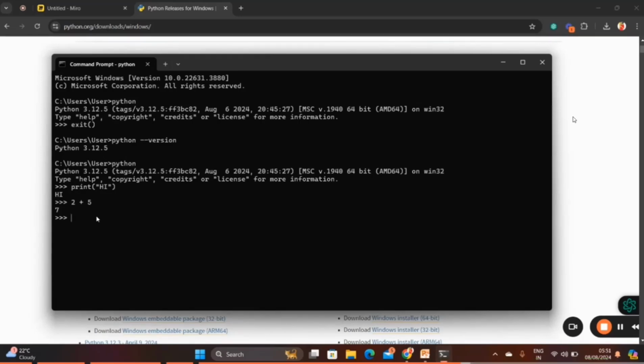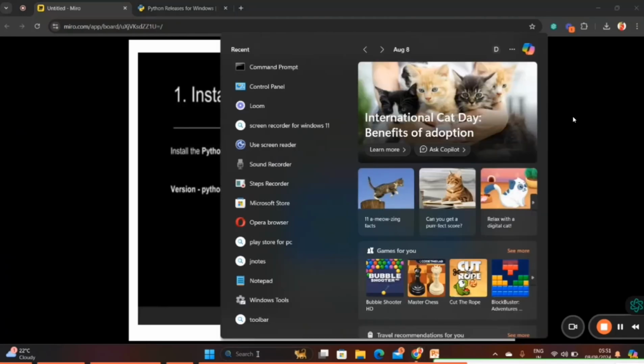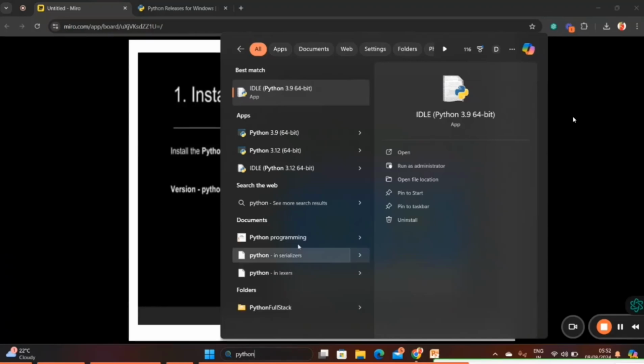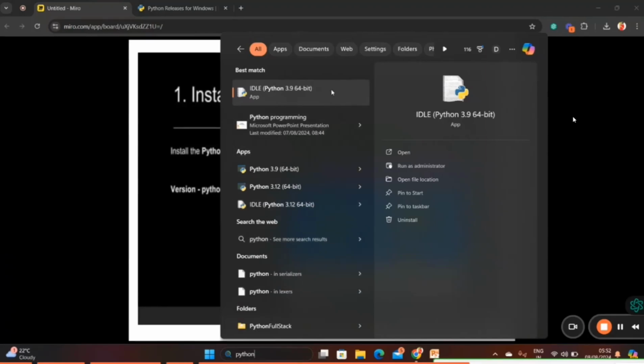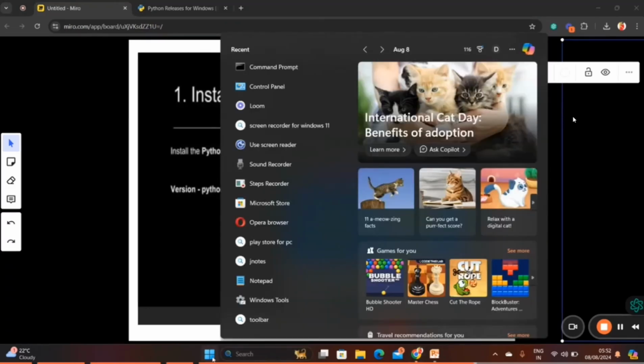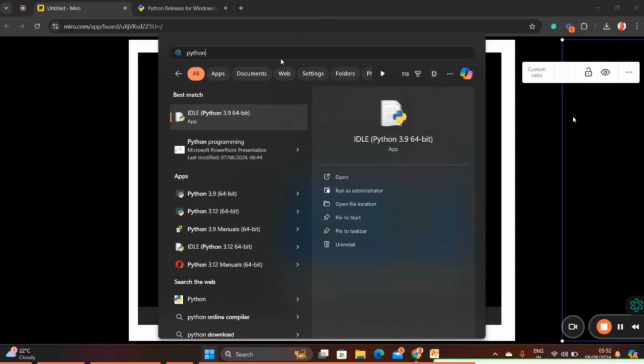Now, we installed Python, correct? After installation, you need to check where our Python is present. Simply go to the search bar and type Python. Don't worry, I downloaded it twice because I have 3.9 as well as 3.12. So simply go to 3.12. One minute. Go to Windows, then type Python.